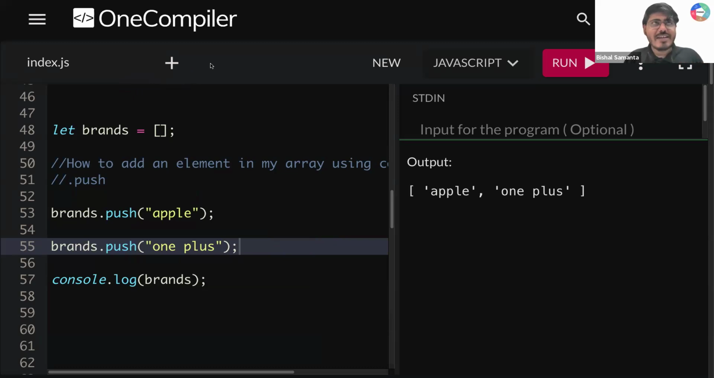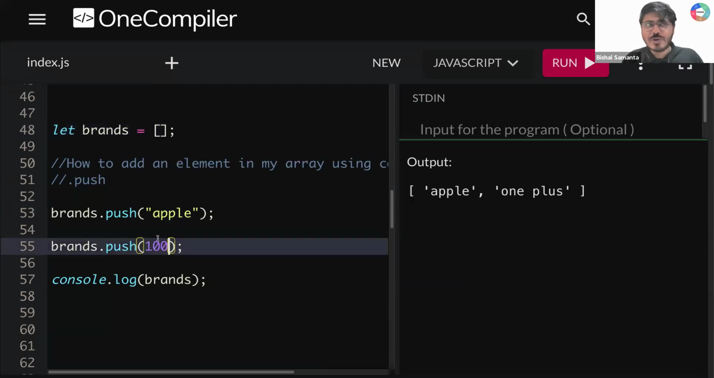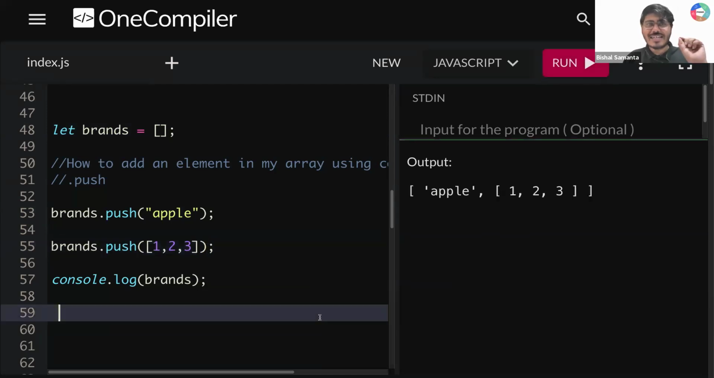Okay. Third point, guys. Sir, here I am adding a string value. Can I add a number? That comes to mind, right? Sir, can I push a number value? Let's do it. Yes, guys, you can push anything. You can push string. You can push number. If you want to push a boolean, you can write boolean. It will push the boolean value. If you remember, let's say 1, 2, 3. Even you can pass a small array as an element, right?